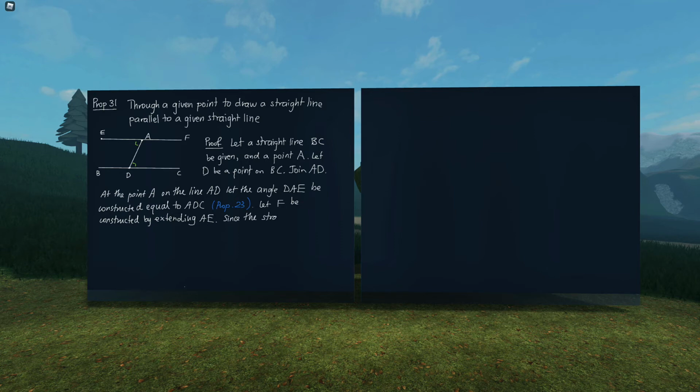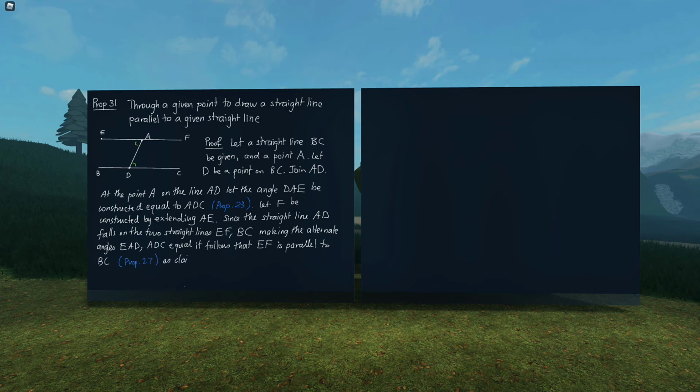Since the straight line AD falls on the two straight lines EF, BC, making the alternate angles EAD and ADC equal, it follows from proposition 27 that EF is parallel to BC, as claimed. All right, so that's it for Proposition 31. Over to you, Kenneth.